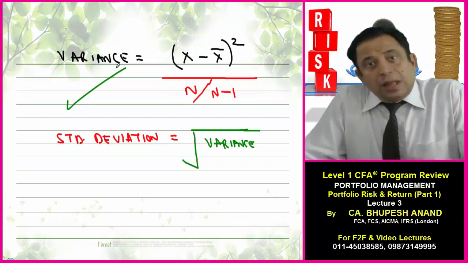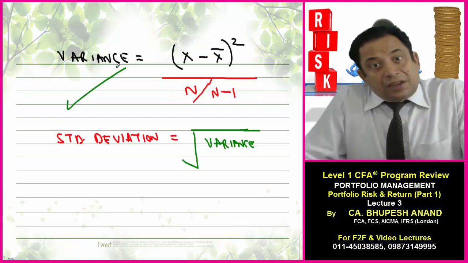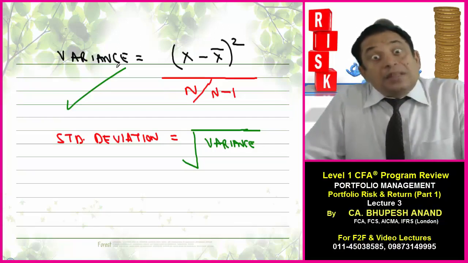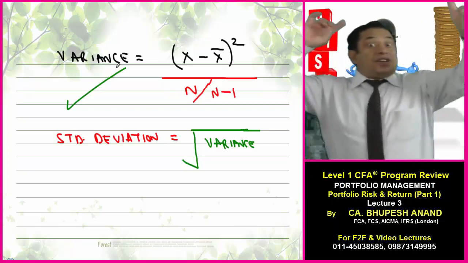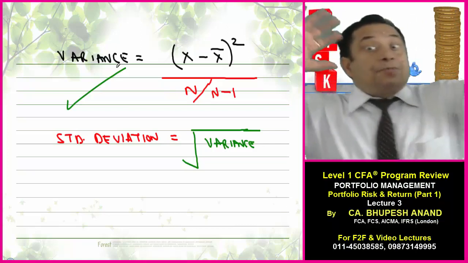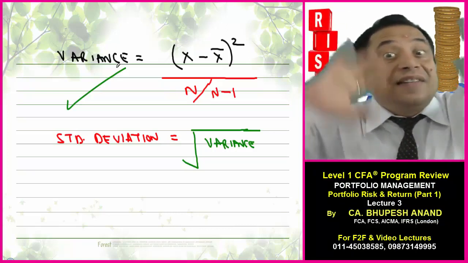We will not take the square root. And standard deviation is the square root of variance. The higher the variance or the higher the standard deviation, the more will be the deviation, and the more will be the risk in that individual security. But mind you, standard deviation is an absolute tool. It is an absolute tool for calculating the risk.